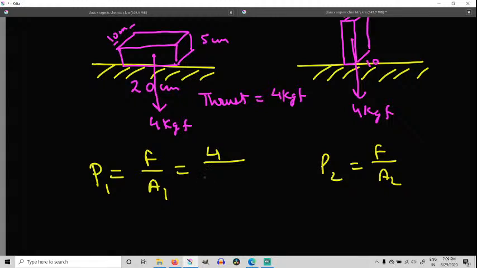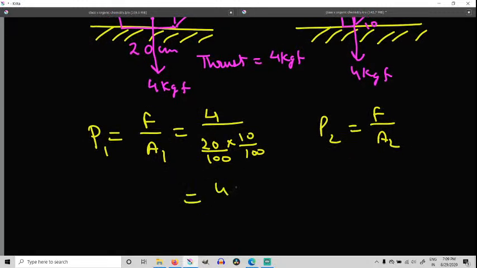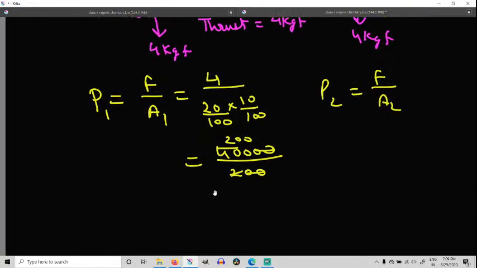एरिया है 20 into 10. 20 इसको मीटर में कन्वर्ट करना पड़ेगा. ओके, सो इसको मीटर में कन्वर्ट करना पड़ेगा. सो 20 by 100 into 10 by 100. Okay, so how much does it become? It becomes 4 into 10000 by 200. These two zeros cancel. Okay, so it becomes 200. So this becomes 200 kgf per meter square, and we're going to find this one now.